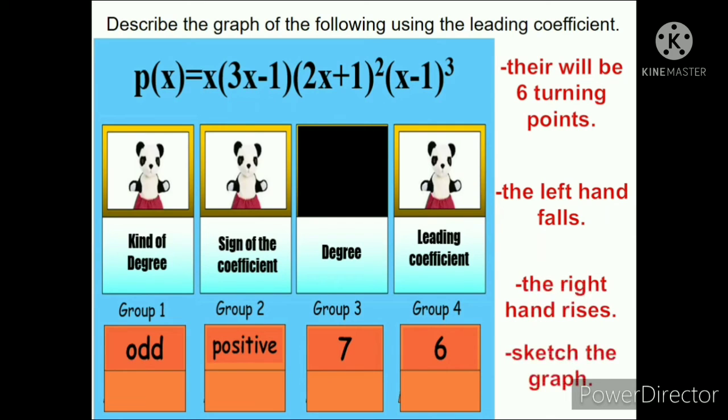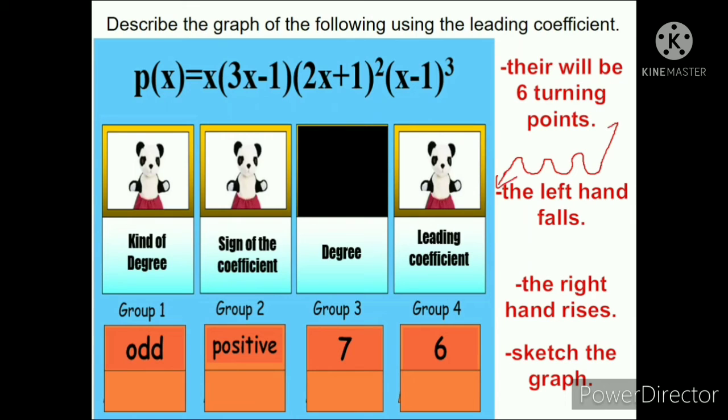And let us sketch the graph. There will be 6 turning points, ha? So, yung ating left hand magagaling sa baba. 1 turning point, 2 turning point, 3 turning point, 4, 5, 6. Oh, tama ba ako? 1, 2, 3, 4, 5, 6. Ayan, 6 turning points. And then, tataas na yung ating right hand.